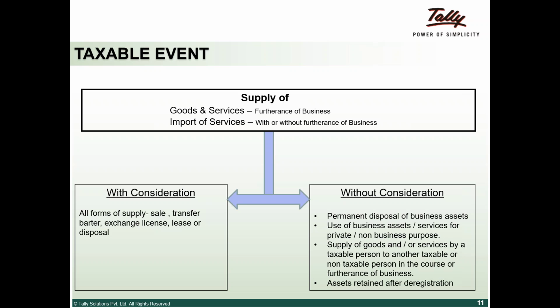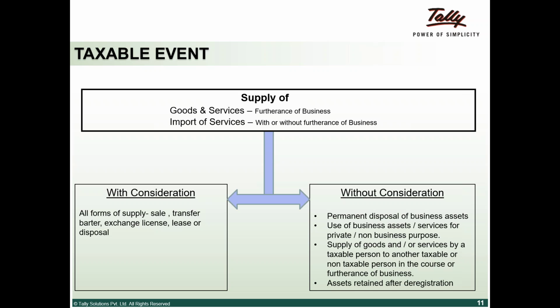For example, a professional who uses 80% of his car, which is a business asset, for office purposes and 20% for private purposes. If he uses 20% of his car for non-business purposes, he will not get an input credit to that extent. I'll explain to you going forward how the input credit works also.